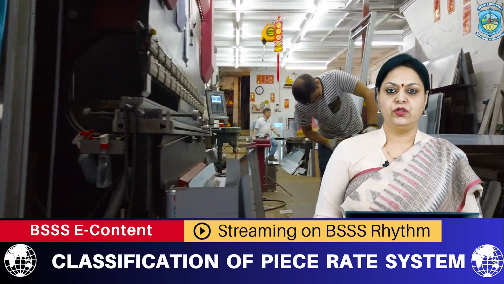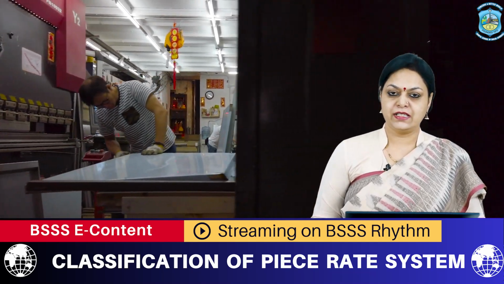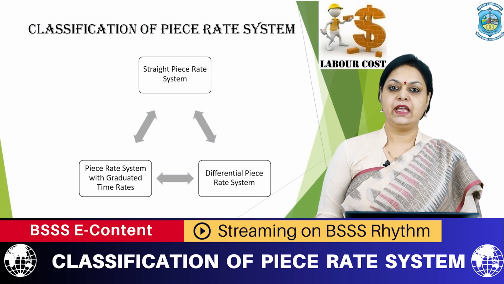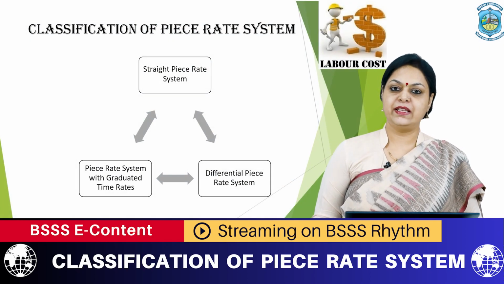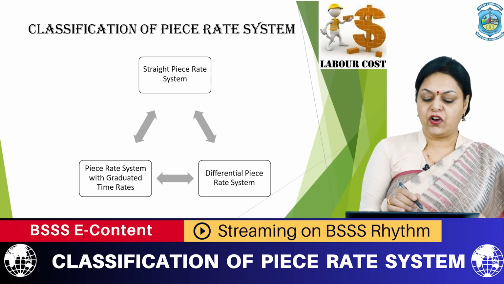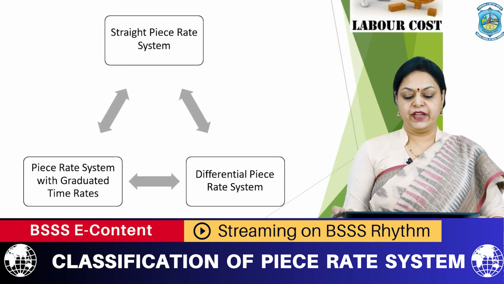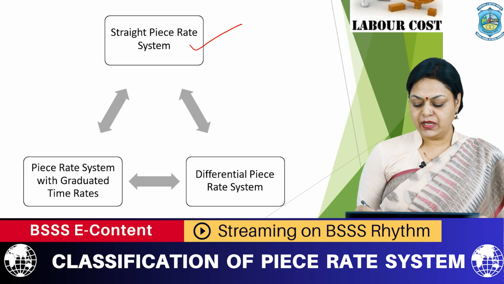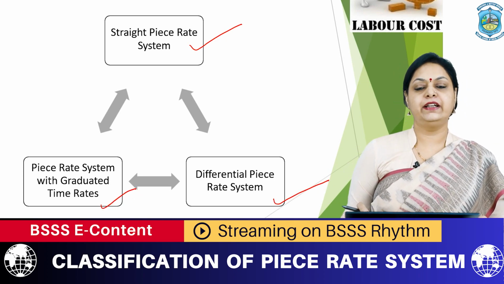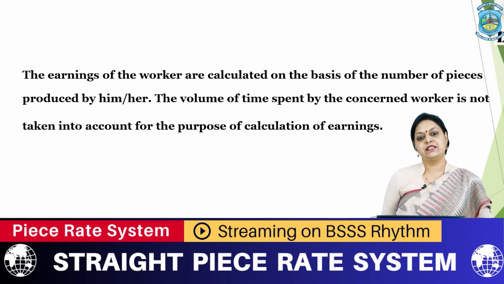In the last module, we discussed what wages are and the methods of wage payment. Under that, we have seen the time wage system and piece rate system. Today, we are going to discuss the classification of piece rate system. Piece rate system is classified into straight piece rate system, differential piece rate system and piece rate system with the guaranteed time rates. Now, what is straight piece rate system?